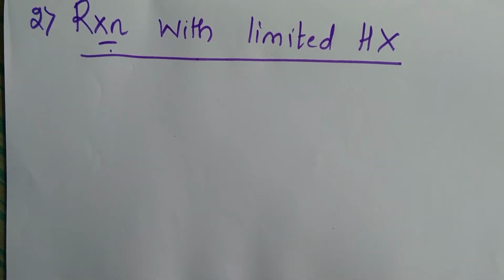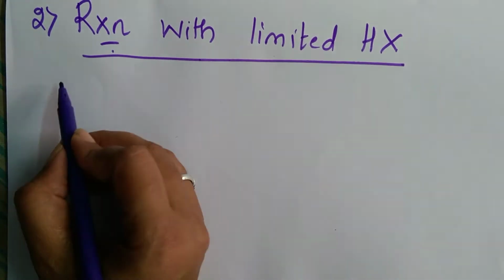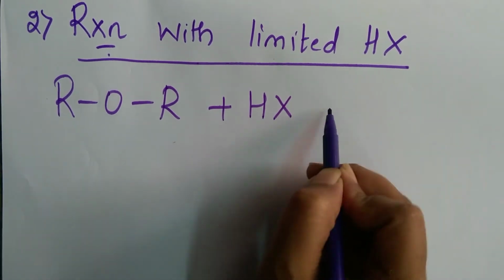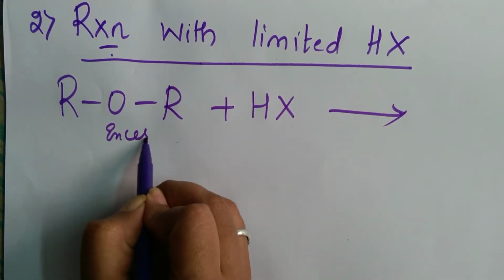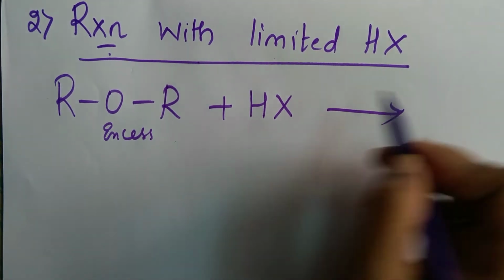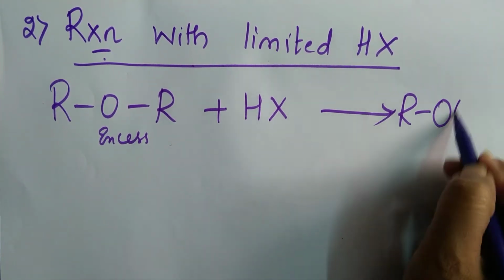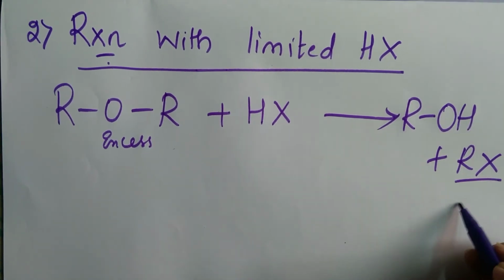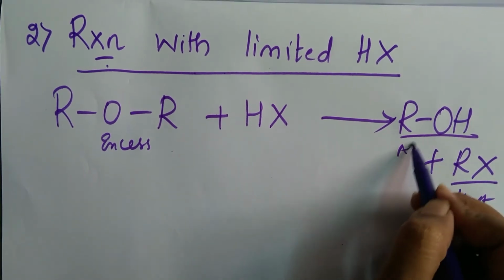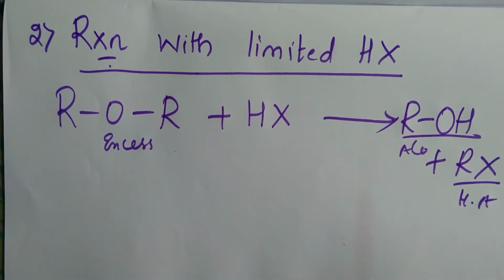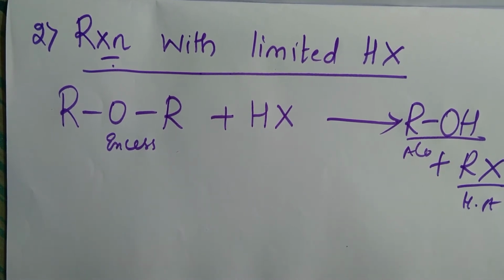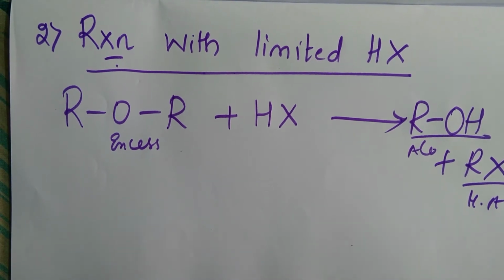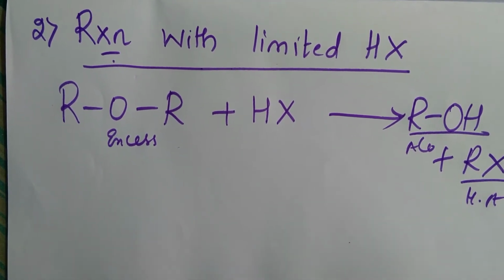Reaction with limited amount of HX. It means the concentration of ethers will be more and that of the hydrogen halides will be less. So this will be in excess and this will be in limited amount. What do you get? You end up with ROH and RX only. What is RX? Haloalkane. What is this? Alcohol. So once again, ethers react with excess of hydrogen halides to form haloalkanes. Ethers react with a limited amount of hydrogen halides to give you alcohols and haloalkanes.